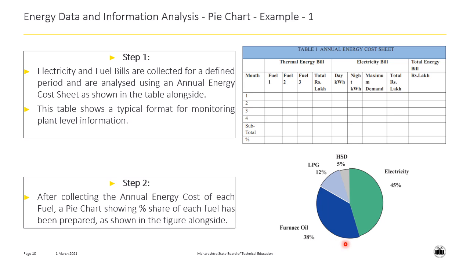By simply observing this pie chart, one can easily get to know that the furnace oil constitutes 38% of the total energy bills, LPG 12%, HSD 5%, and electricity 45%. So we can simply analyze that this particular industry utilizes 45% electricity and the remaining thermal energy to manage its day-to-day processes.